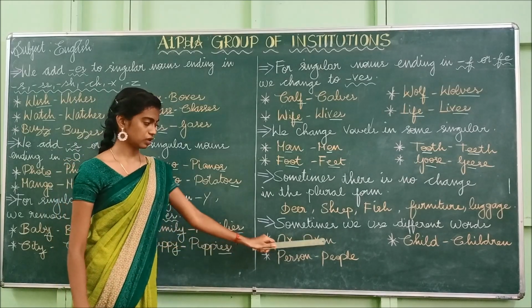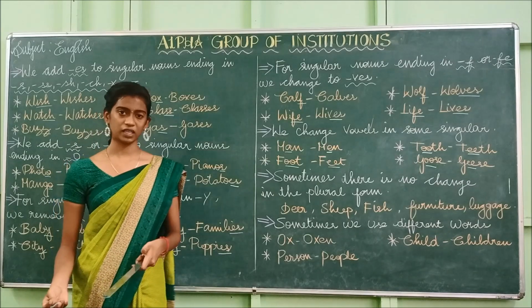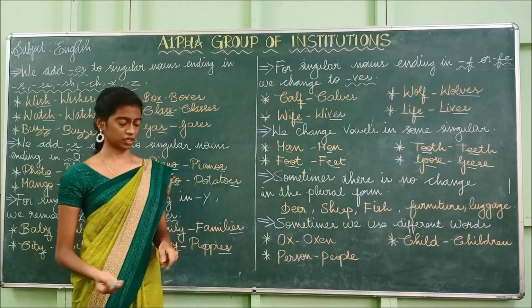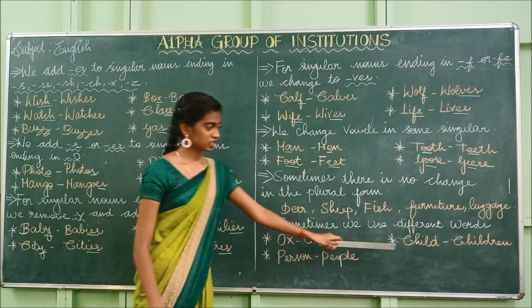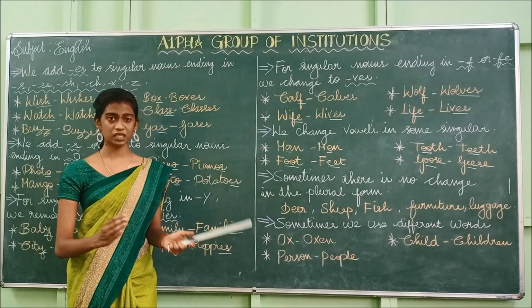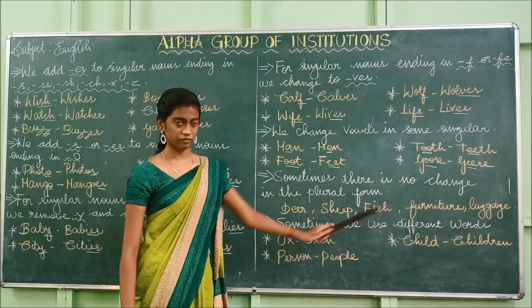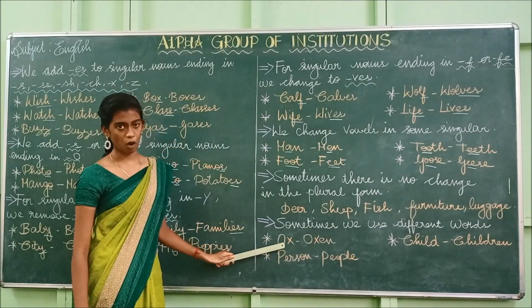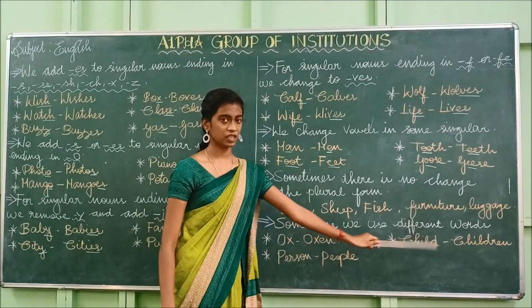Example: ox, oxen. Here we didn't add any S or ES or IES or VES. We have changed the word itself. Ox, oxen. Child, children. Person, people. So sometimes we use different words.